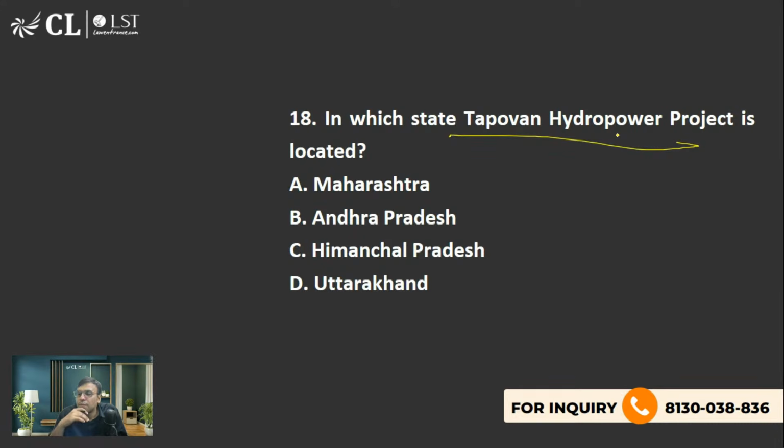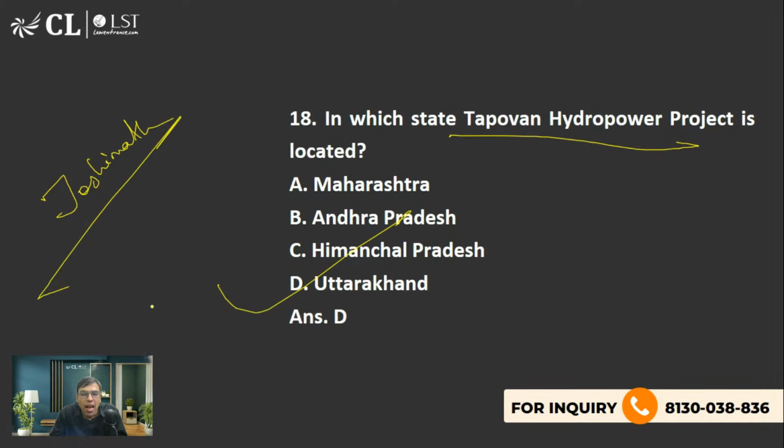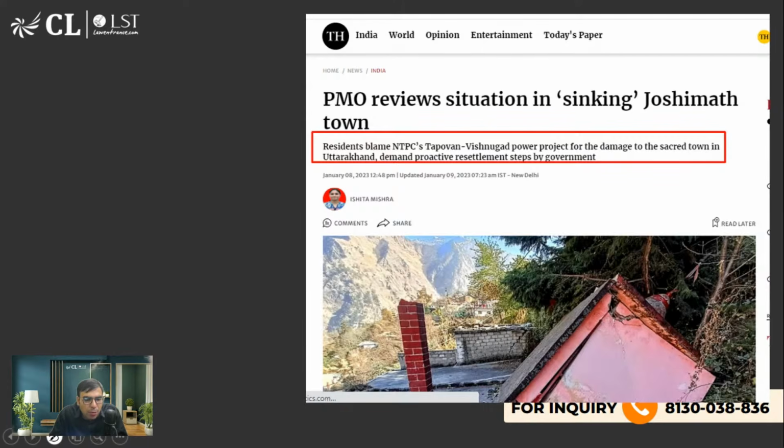So I think 2-3 years back it was in the news because we had seen some cracks in Joshimath in Uttarakhand. D is the right answer. Yes, Sarah, you are right. D is the right answer. And the locals were blaming this Tapovan hydroelectric power project.